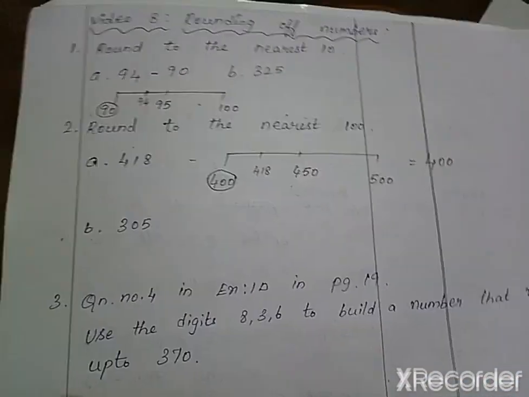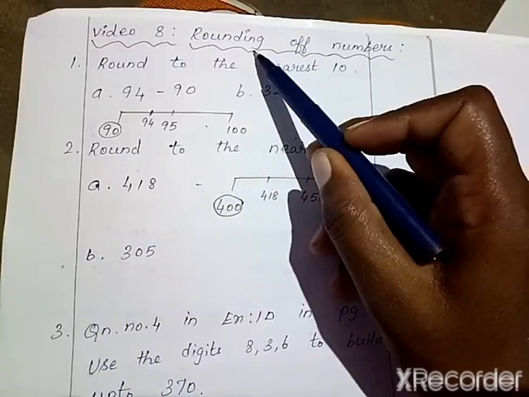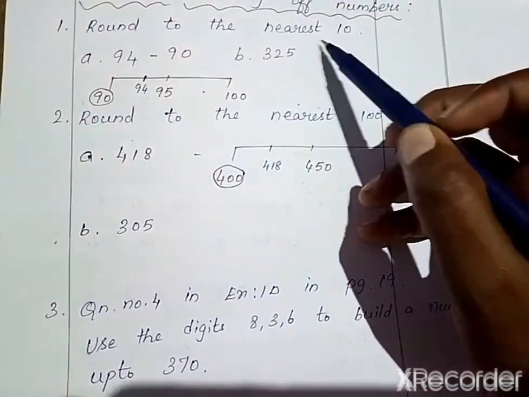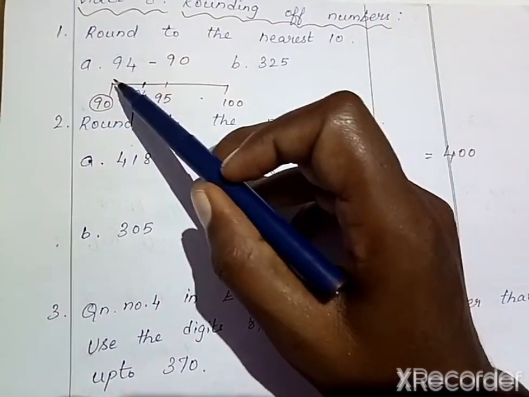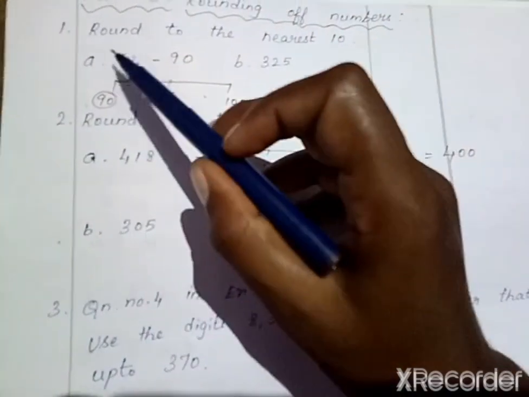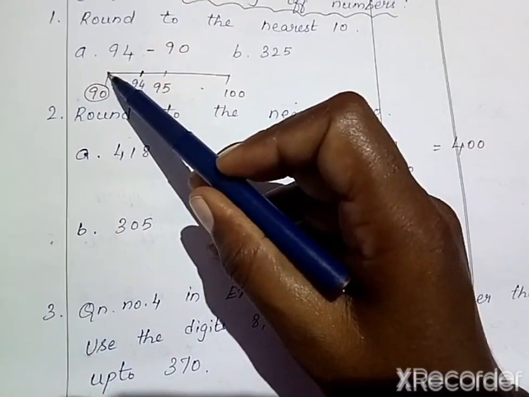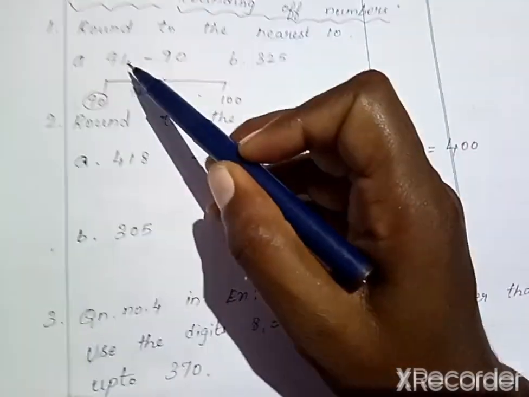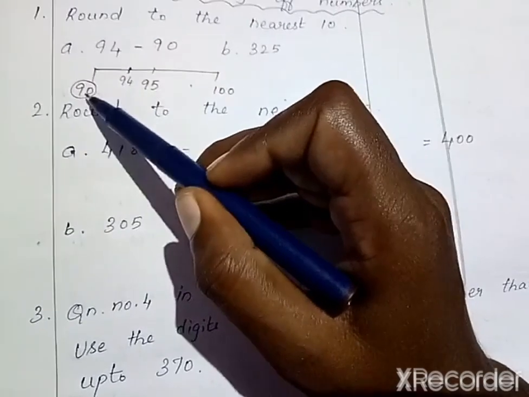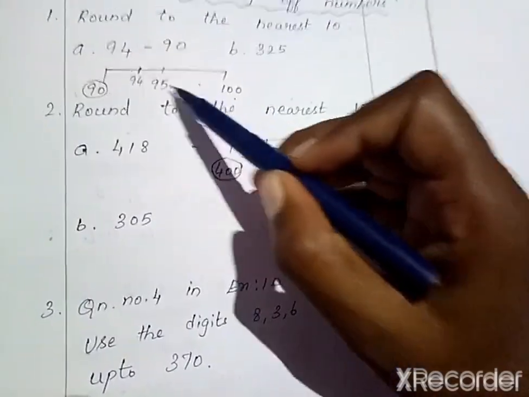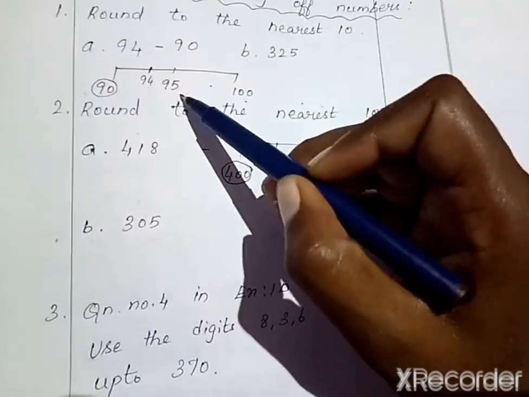See, in video 8 we have discussed rounding of numbers. First one, round to the nearest 10. To round off the numbers, you have to draw the number line. Here the question is 94. You have to draw a number line, then write between which two tens the number lies. So 94 lies between 90 and 100. Then write the midway number, that is 95.